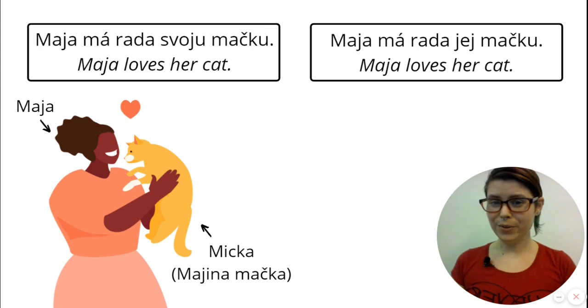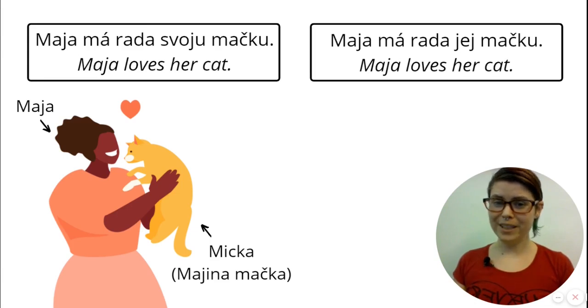I don't know if you've noticed this before, but a sentence like this, Maja loves her cat, in English is actually ambiguous. That means that it has two potential meanings. Either it can mean Maja loves her own cat, or Maja loves another woman's cat. In English, we have to rely on context to know whose cat it is. If you saw this sentence, Maya loves her cat, and no other person apart from Maya was mentioned previously, then it's reasonable to assume that it's Maya's cat, but theoretically it's not clear.